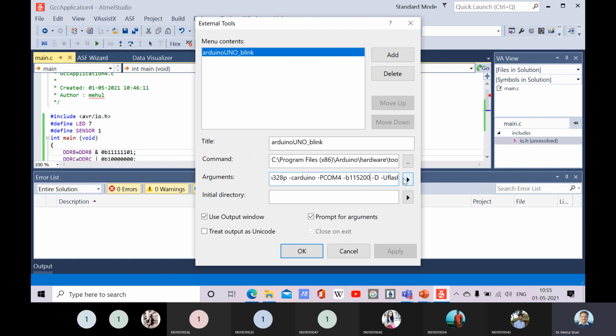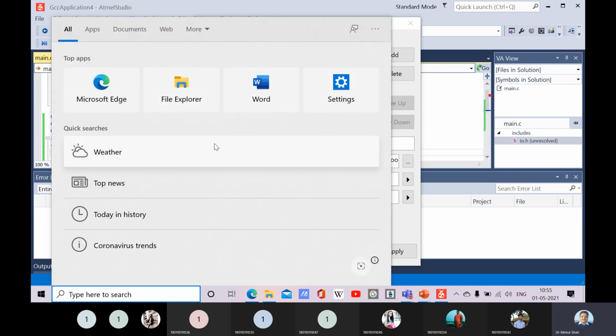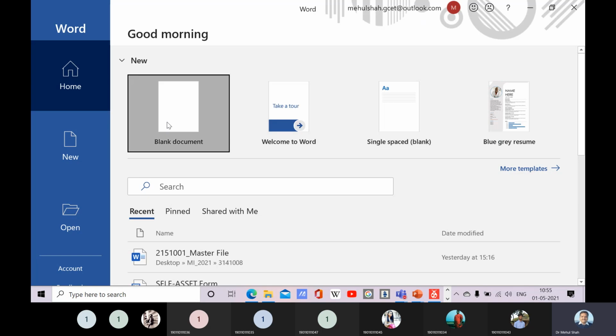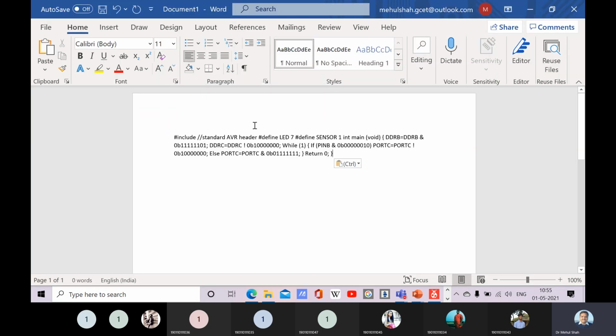How to give this path is a little bit tricky. So here this is the project file. Let us remove this, and for this part let me go to the Word document and select.